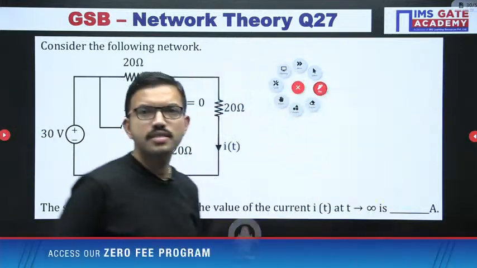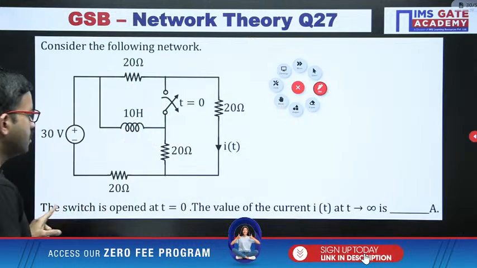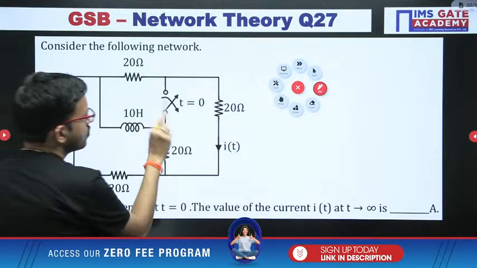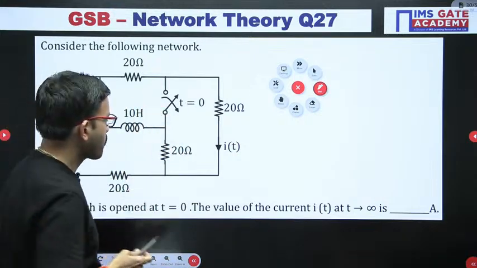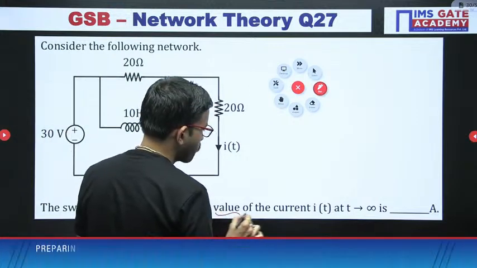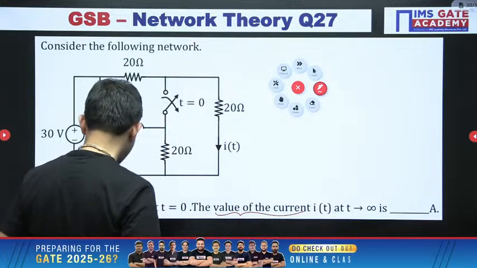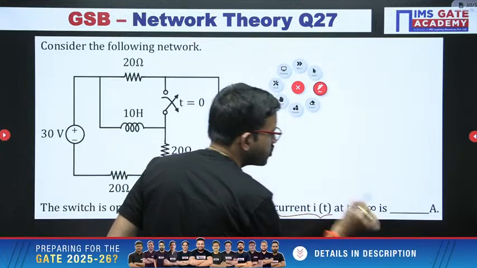So just see this question. Here you have one circuit, and the switch is open at t equal 0. You can observe here also that at t equal 0 we are opening the switch. Now in this question they are asking the value of the current I of t at t tends to infinity.